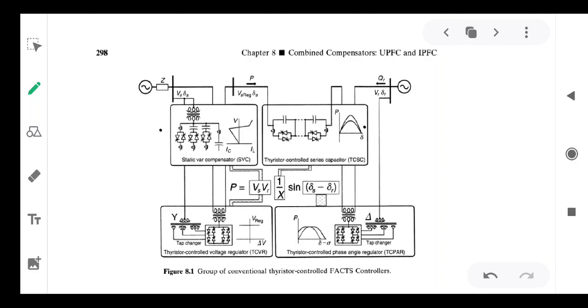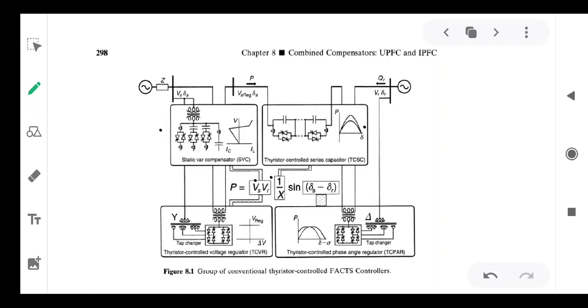The philosophy behind the shunt controller SVC is it will vary Vs as well as Vr. In general, it varies the receiving end voltage Vr so that the power flow can be controlled as per our requirement. Similarly here, the series controller TCSC will control the line reactance X minus Xc, so that the net reactance will be varied, which will vary the power flow.